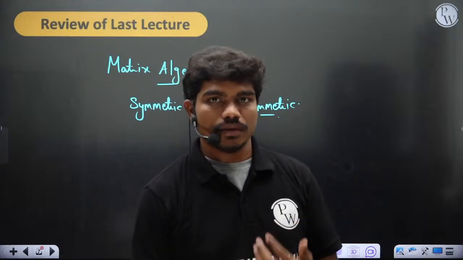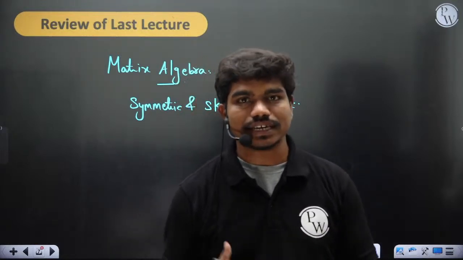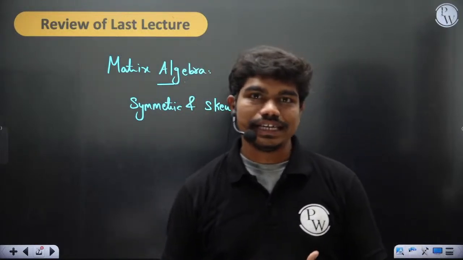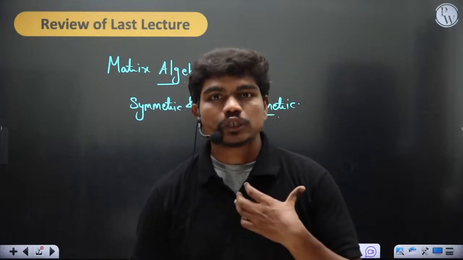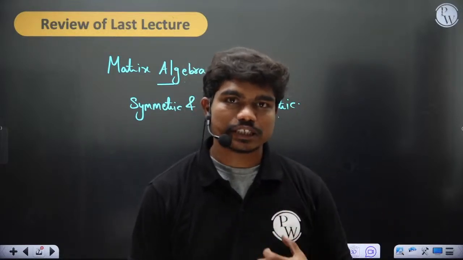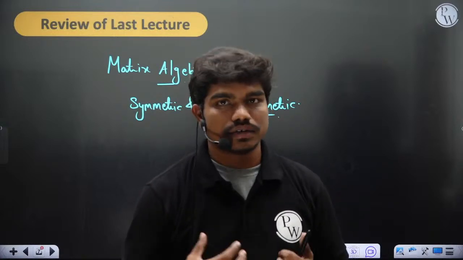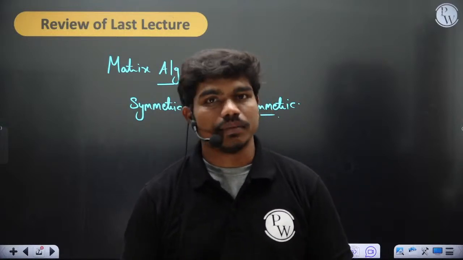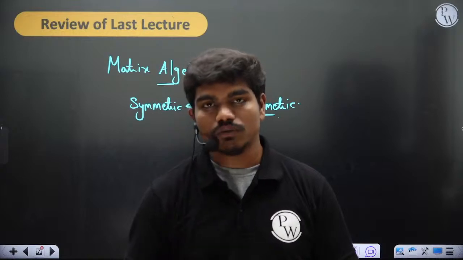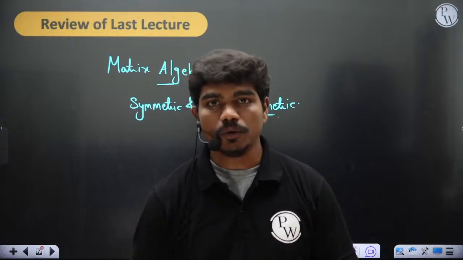Okay, of course matrix multiplication is what we have seen, and we have seen certain important dealings with transpose of the matrix actually. Okay, so in today's class we'll extend this matrix algebra to a few other matrices, and then we will come to an important characteristic of a matrix which is called determinant. Okay, it's really very powerful. We'll see what is the power of determinant and what all it can do to a matrix.